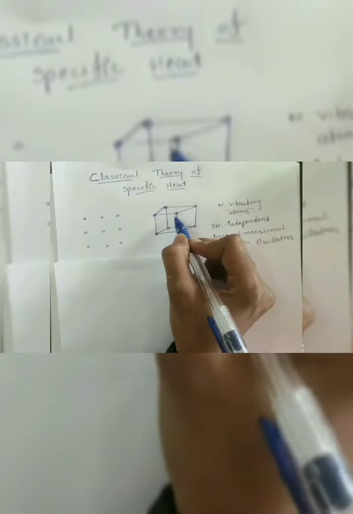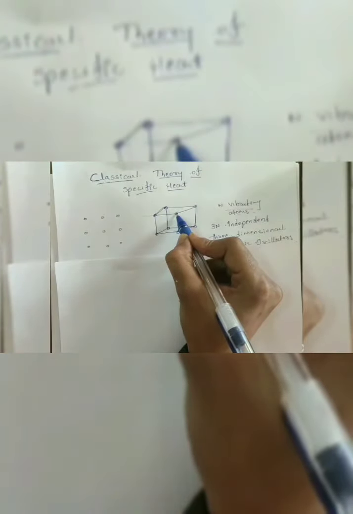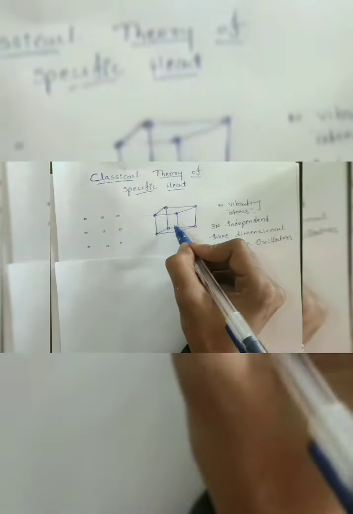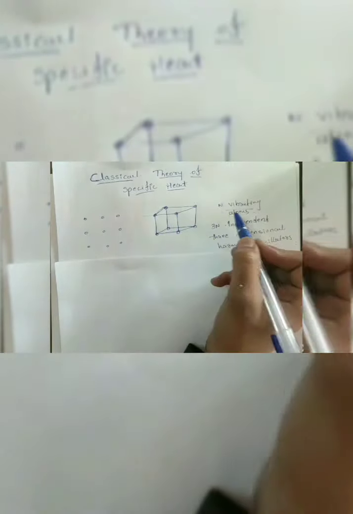If the solid contains N atoms, then there are N vibrating atoms, each vibrating about its mean position independently. Hence there are 3N independent harmonic oscillators.